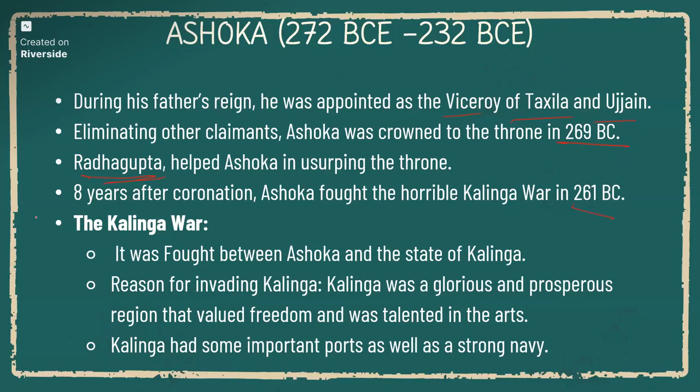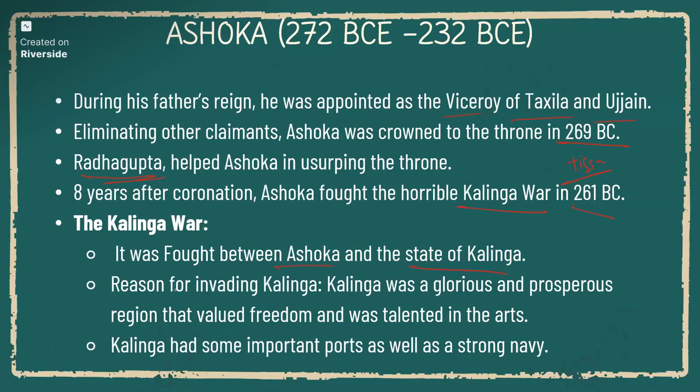You all would have heard about this. Actually, Ashoka killed all his brothers except his youngest brother Tissa. Tissa was not killed by Ashoka, and he was liked by Ashoka a lot, and even some parts of his kingdom were given to Tissa to rule. After capturing the throne from his father, Ashoka fought the Kalinga War eight years later, between King Ashoka and the state of Kalinga.